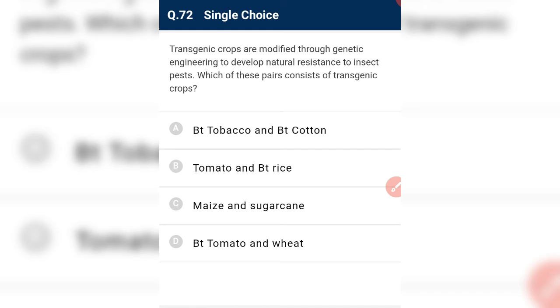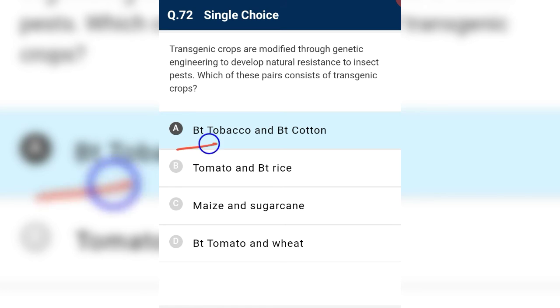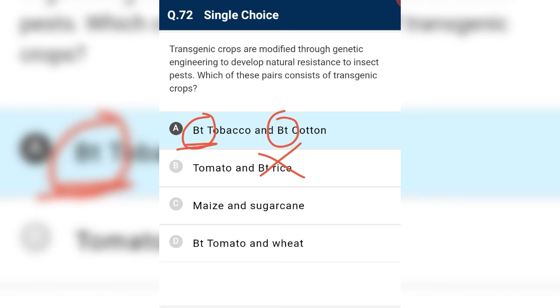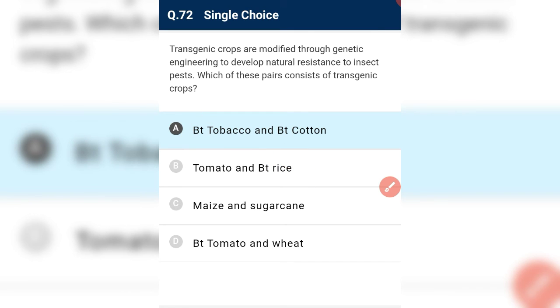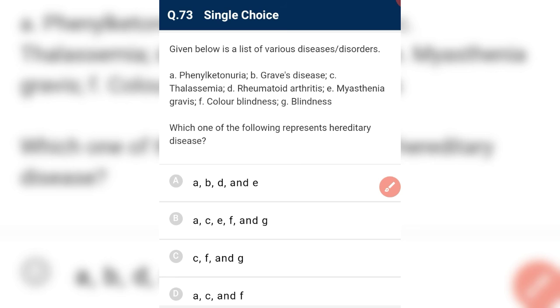Transgenic crops are modified through genetic engineering to develop natural resistance to insect pests. Which of this pair consists of transgenic crops? BT means Bacillus thuringiensis, not biotechnology. So this is our required answer, because something related with Bacillus thuringiensis must be involved in a genetically modified transgenic crop.